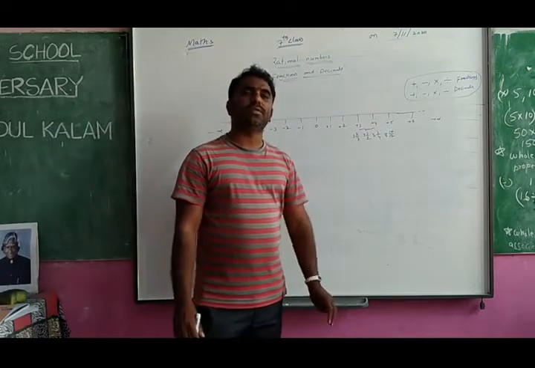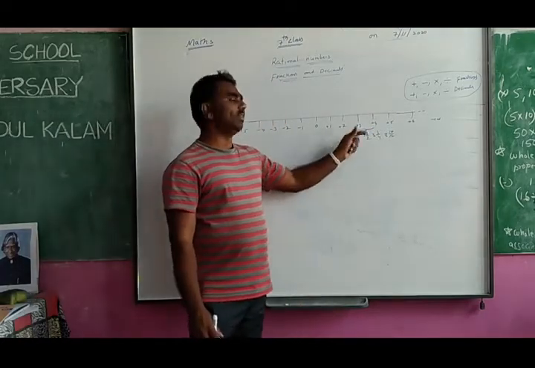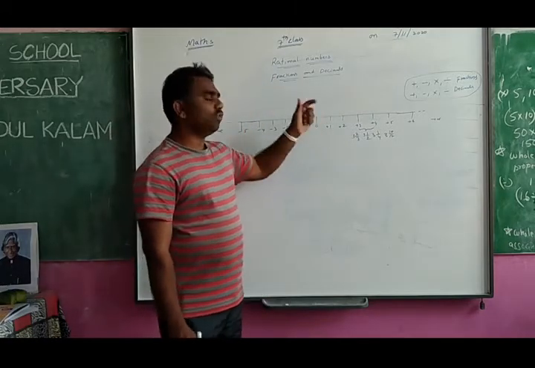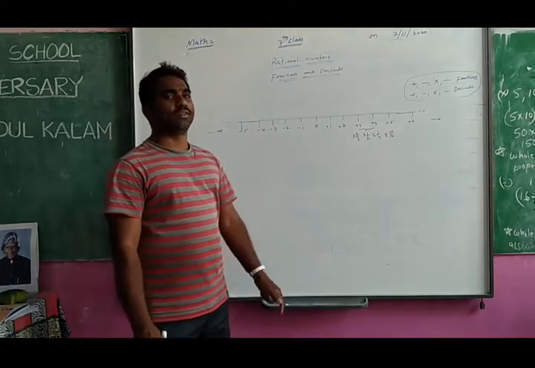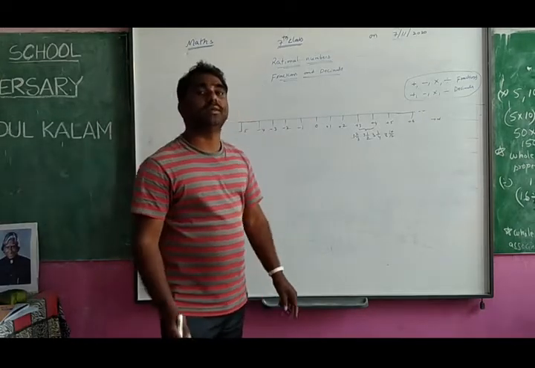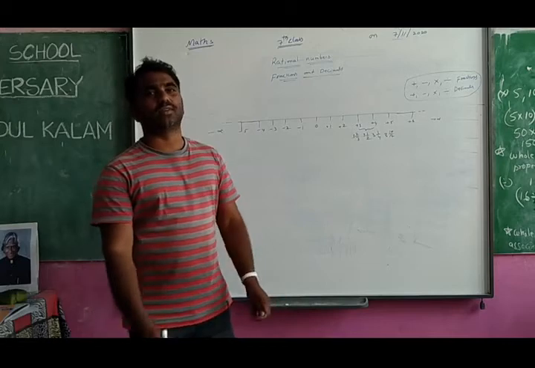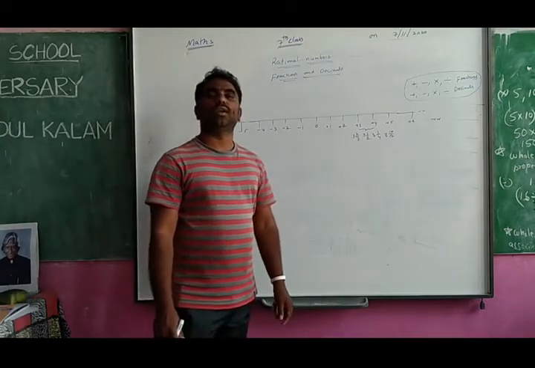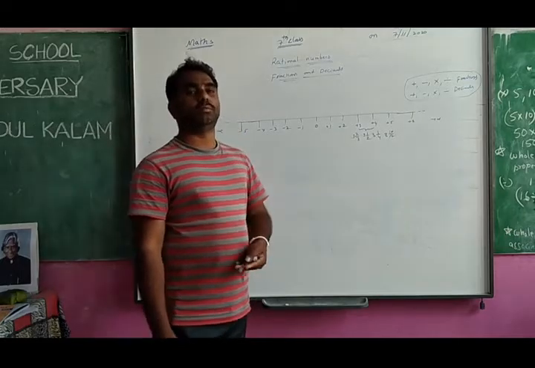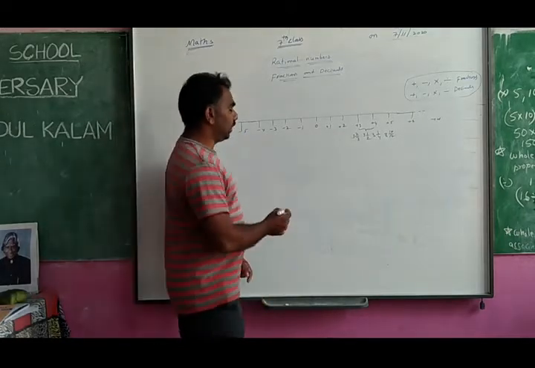Not only in between 3 and 4. In between 2 and 3 also there are so many fractions. In between 0 and 1 also there are so many fractions. In between 0 and minus 1 also there are so many fractions. So many means an infinite number of fractions are there. Not 1, 2, 3, 4, 5, 6, 10, but an infinite number. So how can you say it is infinite? Once you think, observe, try to get it.